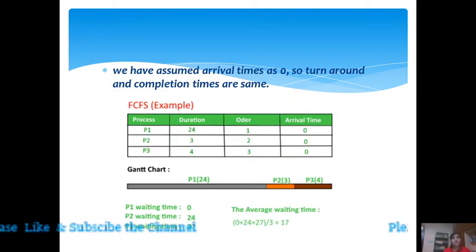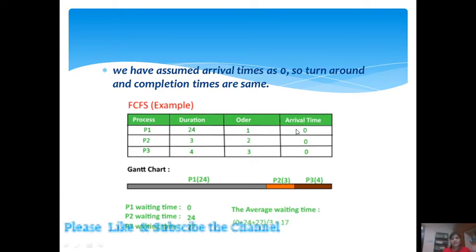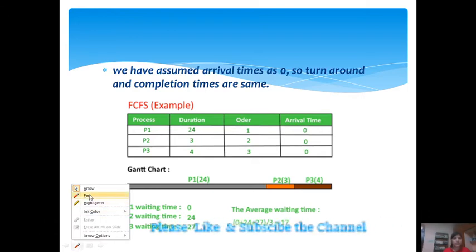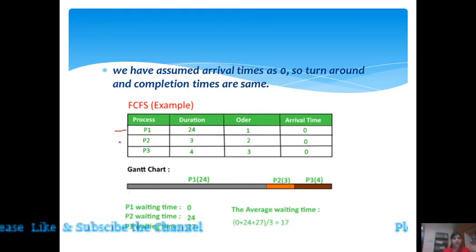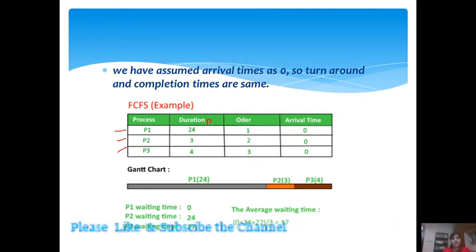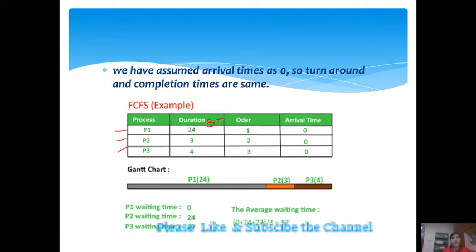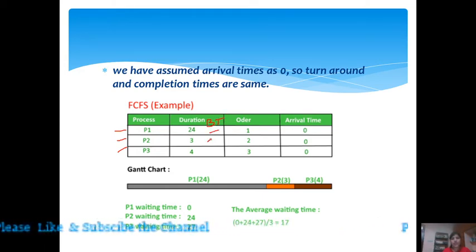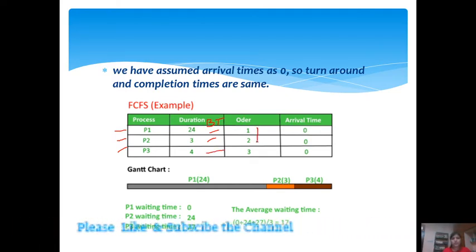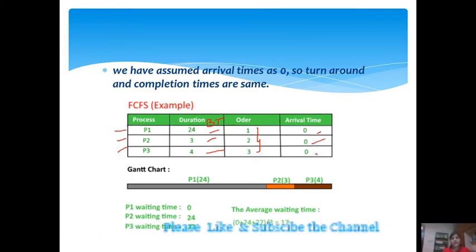Now this is the example. Assume that all the processes' arrival time is 0. You have three processes here, P1, P2 and P3. The burst time means duration, and burst time is given here. P1's burst time is 24, P2's burst time is 3 and P3's burst time is 4. The order is 1, 2, 3, and arrival time is 0. All the processes arrive at time 0.